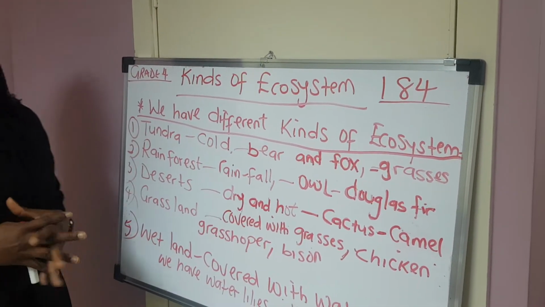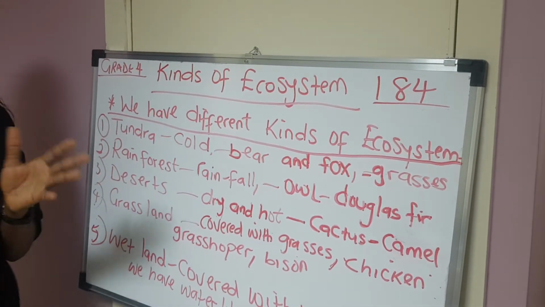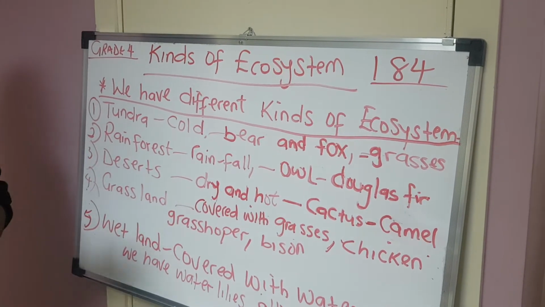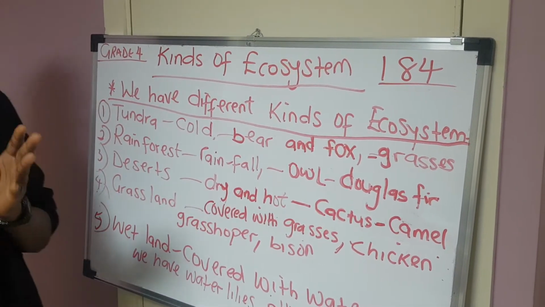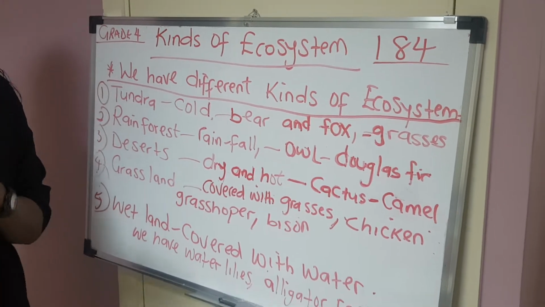Number 1, we have the tundra. Number 2, we have rainforest. Number 3, we have the desert. Number 4, we have grassland, and number 5, we have wetland.